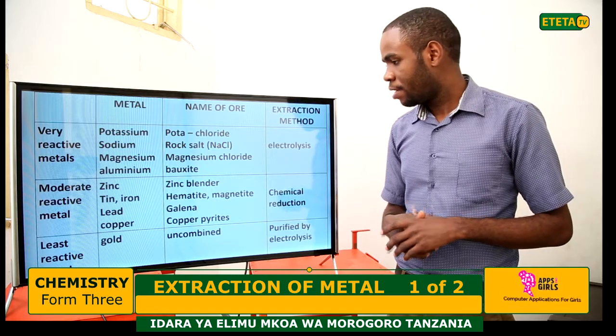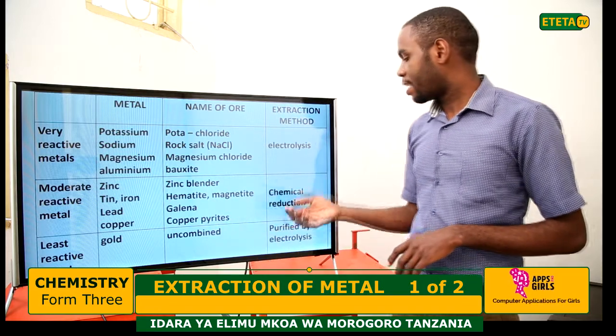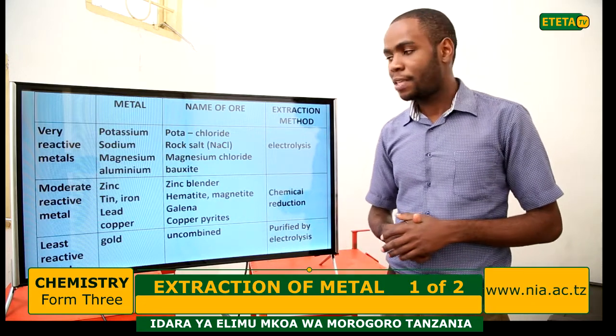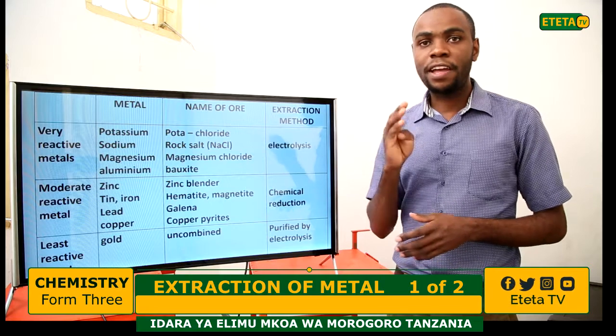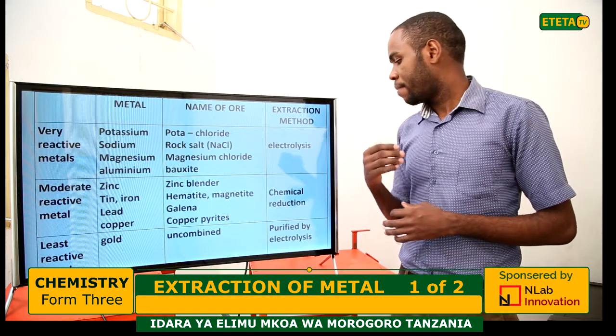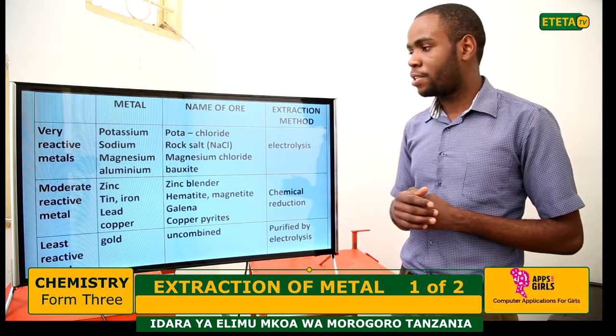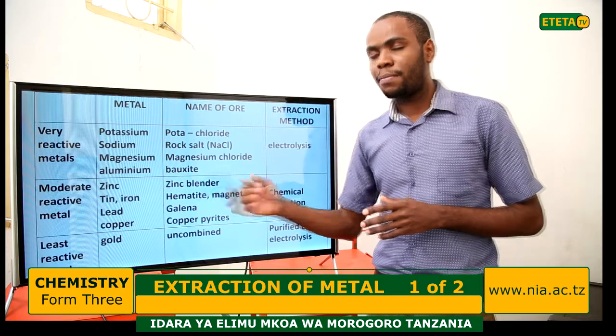In that case, the metals are purified by electrolysis, where we remove the impurities contaminating them.